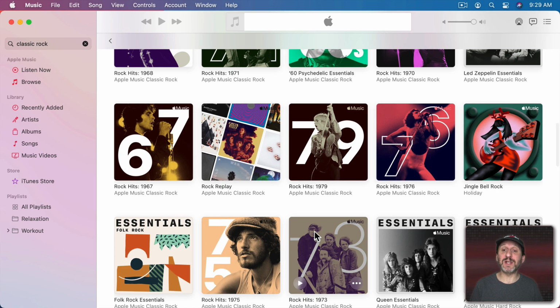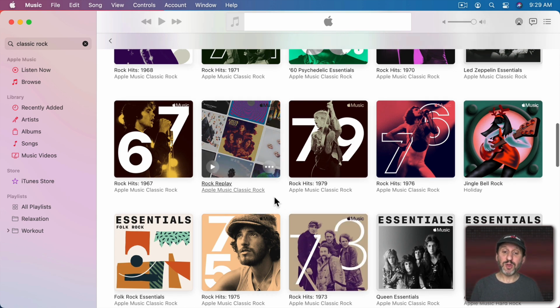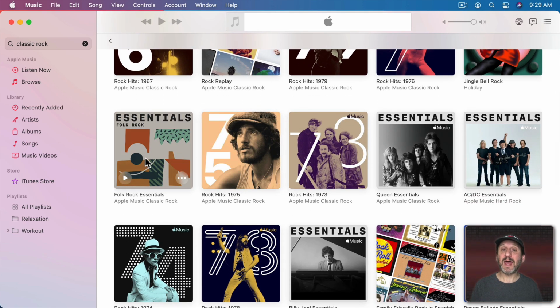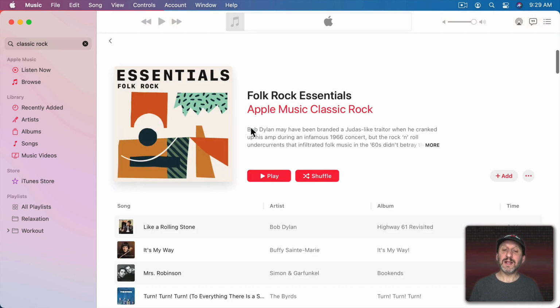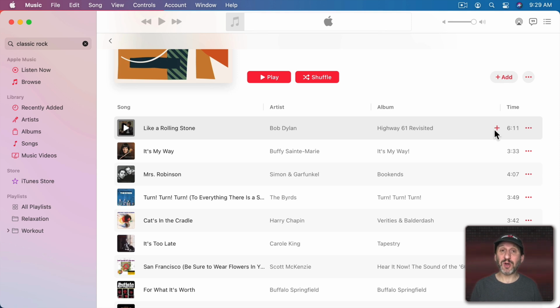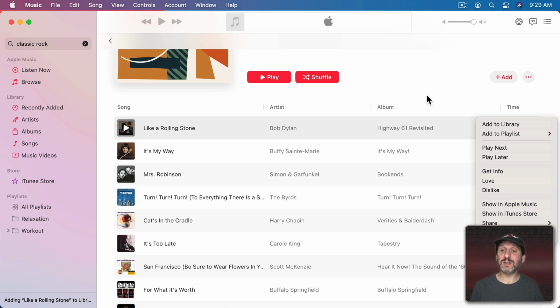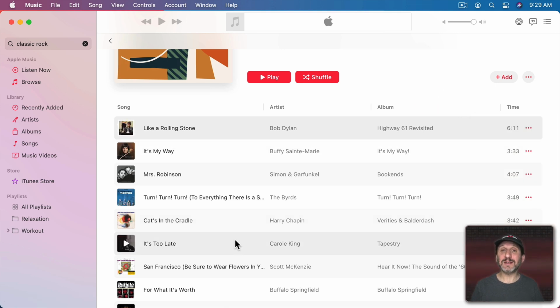If I'm in the mood for listening to classic rock, I could go through this, find a list that maybe fits my mood, go into it, and listen and add songs, albums, and artists to my library, and also love or dislike songs, and enjoy listening to this. But it's also teaching Apple Music a little bit more about what to recommend to me in the future. And of course this is going to be a list of mostly older music, but if you search for something and go for a playlist that includes new music in it, you might find some interesting things.